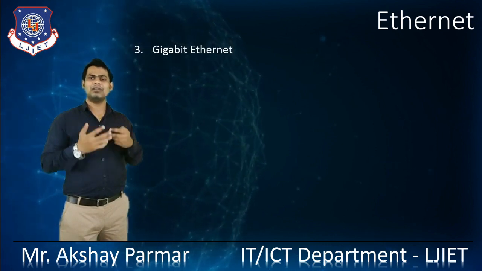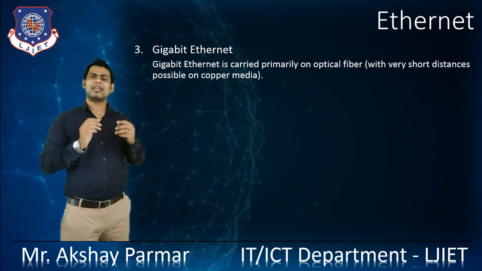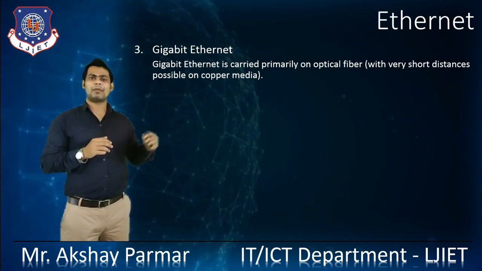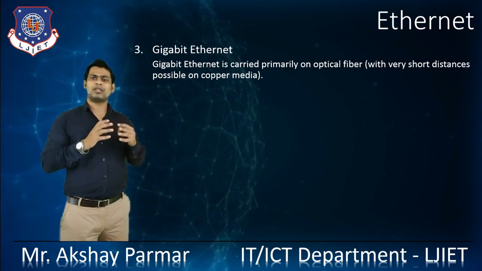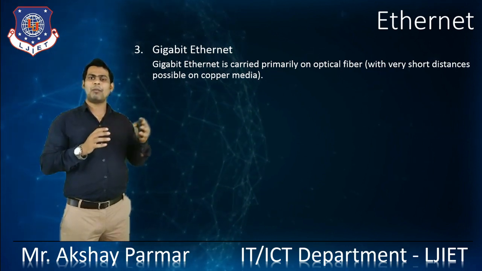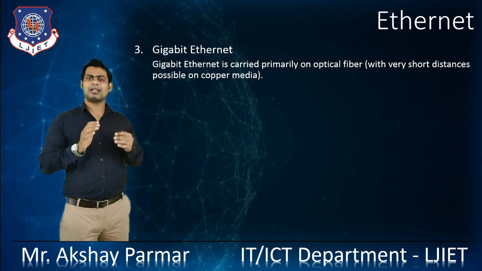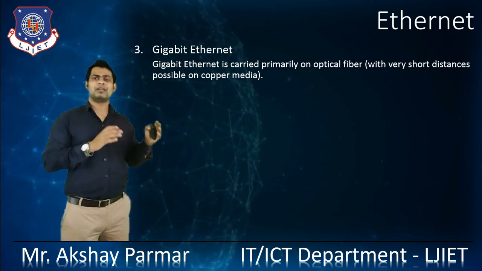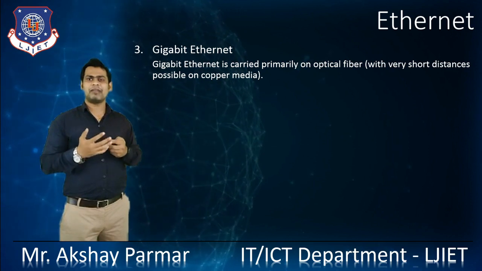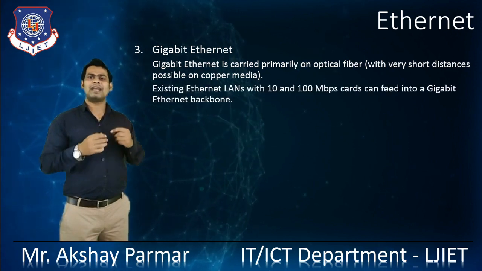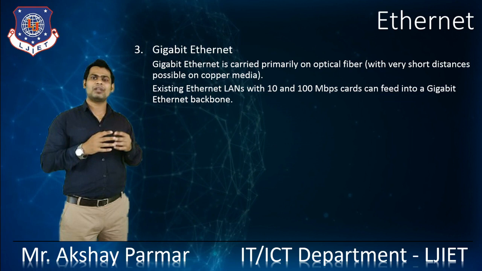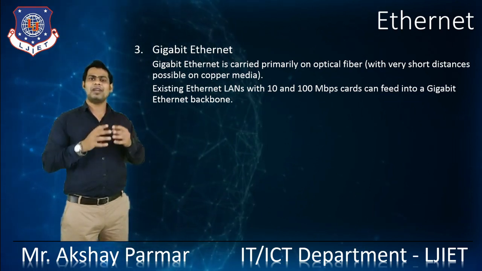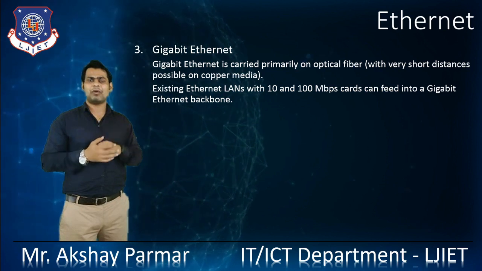So let's discuss Gigabit Ethernet. Gigabit Ethernet is carried primarily on fiber optics, with very short distances possible on copper media. Fiber optics are used when we are working with Gigabit Ethernet. Existing Ethernet LANs with 10 and 100 Mbps cards can feed into a Gigabit Ethernet backbone.